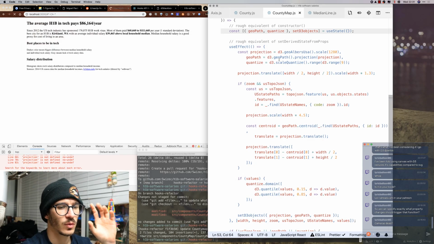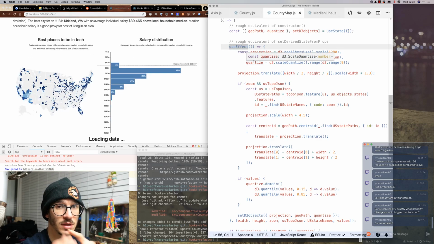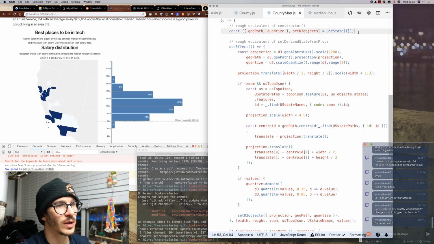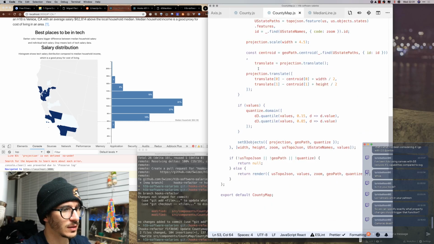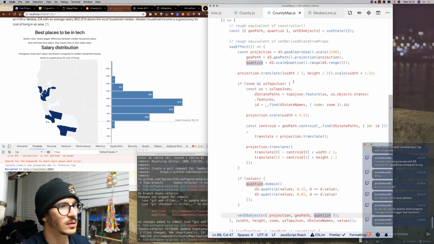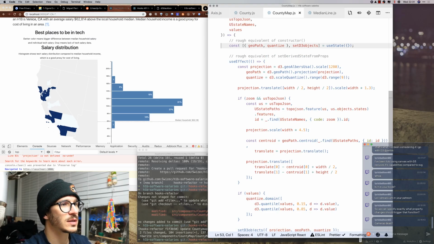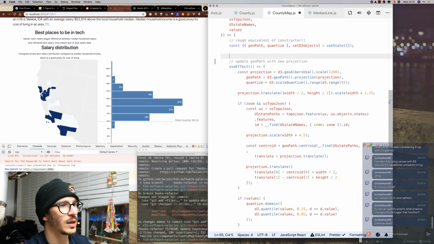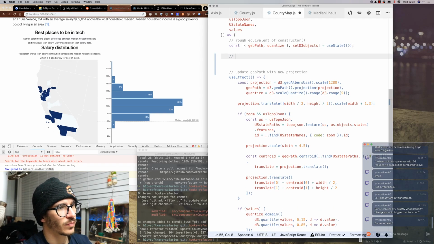Okay, so we now have a useEffect that updates the projection, the geopath, and the quantized scale. That's the main stuff. But we can move the quantized scale separately. Where are we even using the quantized scale? Okay, so let's see. Update geopath with new projection, and then we have update